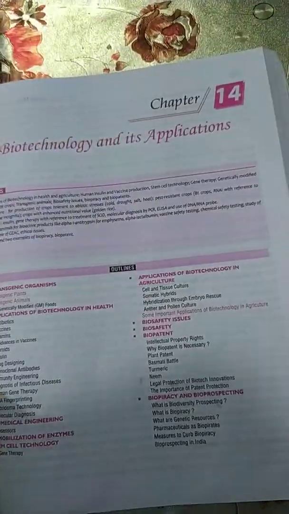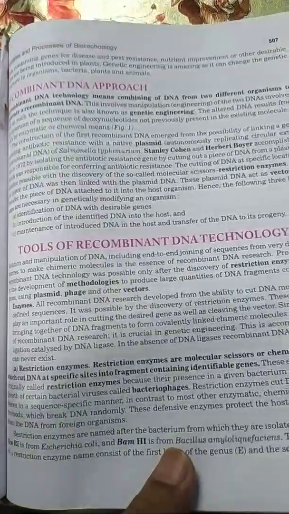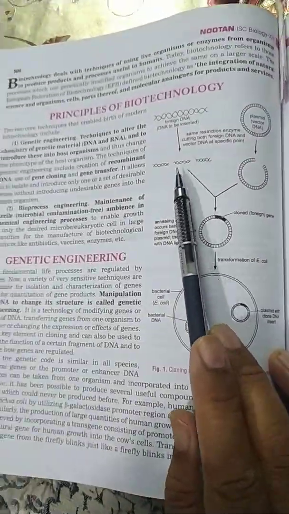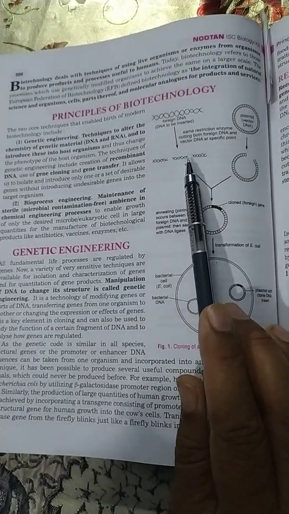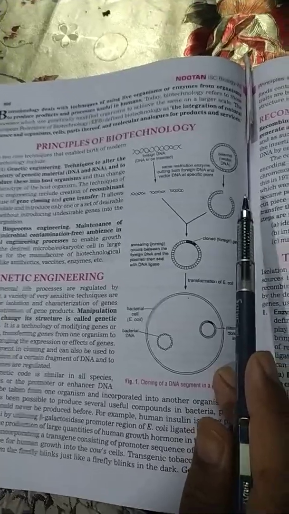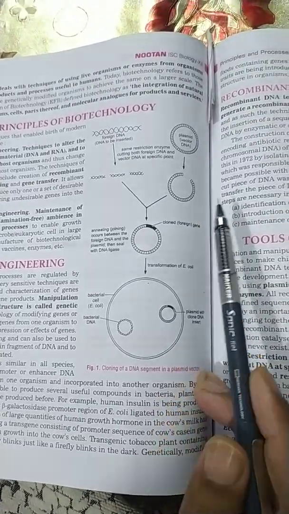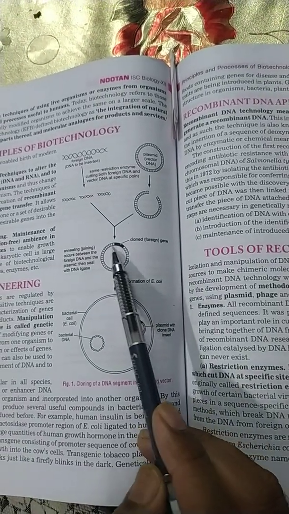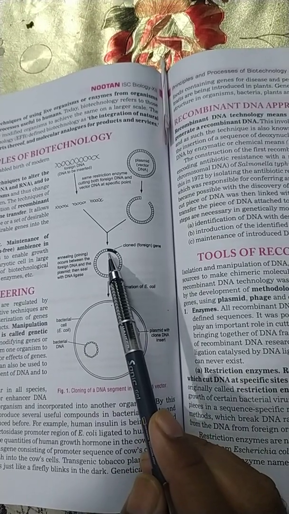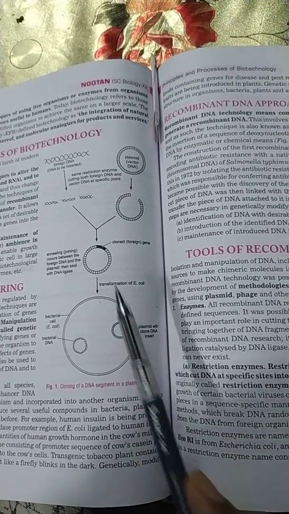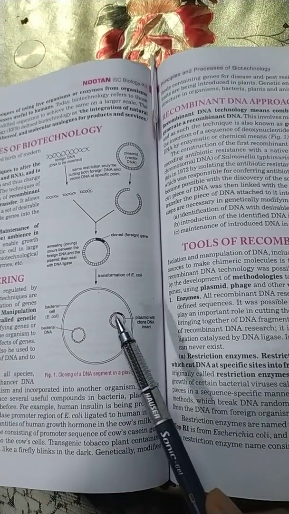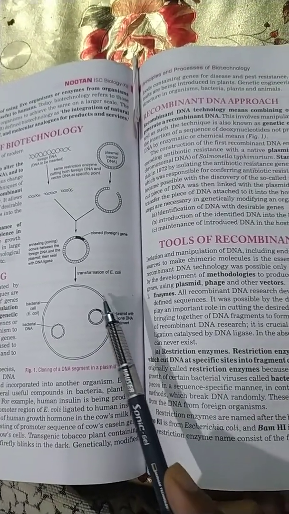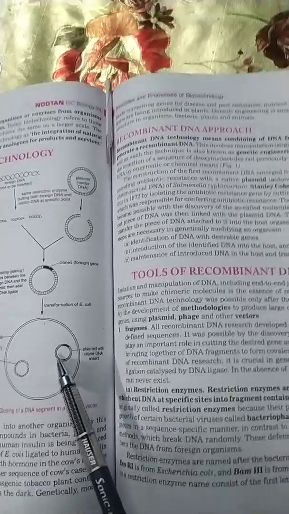And children, if we go back to what we studied in the previous chapter, you will remember how a foreign DNA is cut by scissor enzymes and how this DNA is added onto this plasmid, and this plasmid is then taken when the foreign gene is connected onto here by the ligase enzymes. Then this particular DNA portion is added into a bacterial cell. So you remember that this was a technique that we had studied last time.